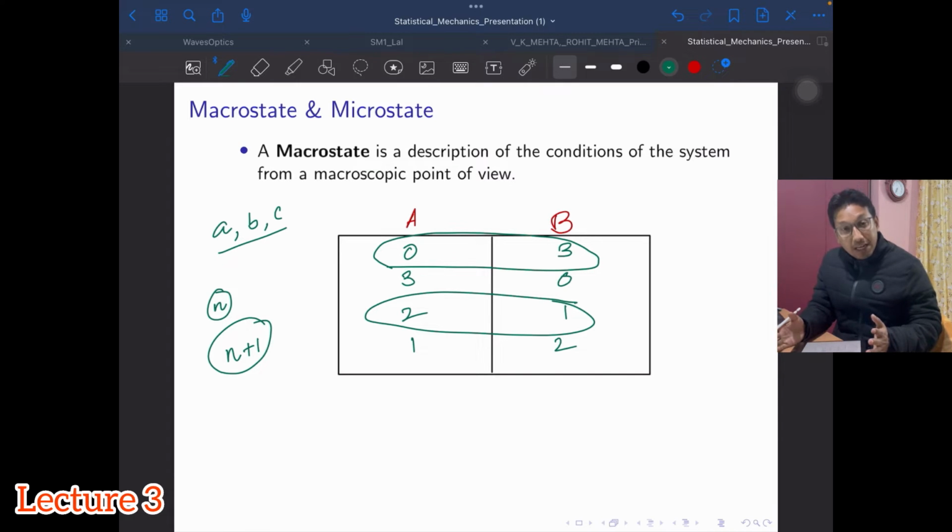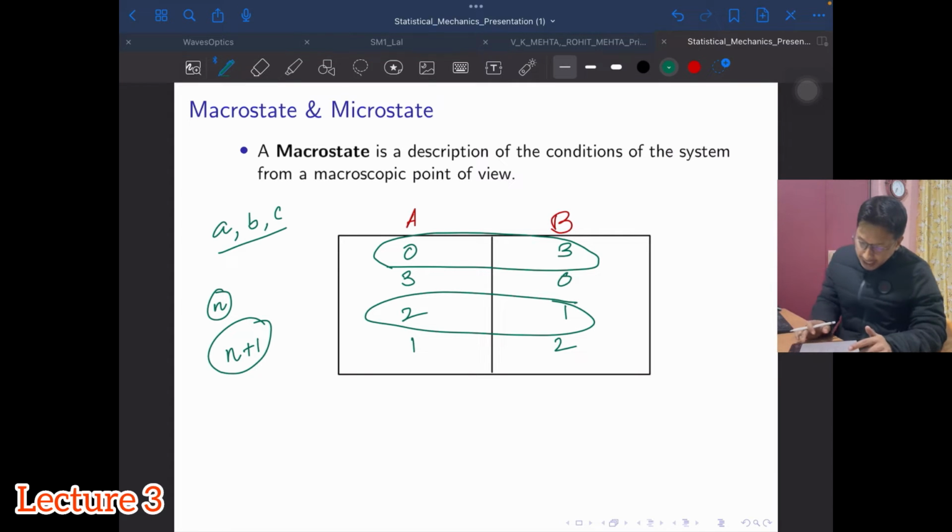Now, how the objects are arranged or combined within this 0 3 combination to form a group gives me the microscopic point of view of the system, and that leads to what is known as a microstate. As the definition says, a macrostate is a description of the condition of the system from a macroscopic point of view. So it's like a bird's-eye view. I'm not concerned about which ball is going into which compartment, but how many of them are in one compartment and how many in the other. Since I'm throwing all the objects in one shot, the sum of the objects in compartments A and B should be equal to the total number.